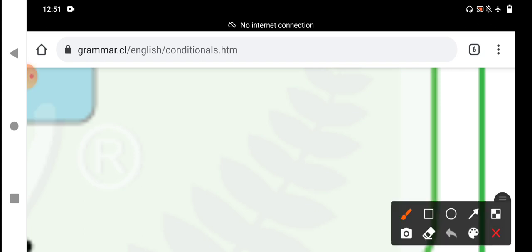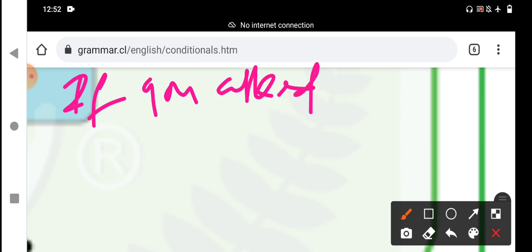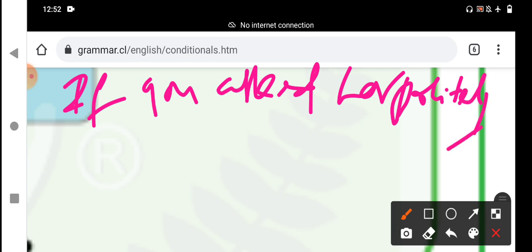Here, for example, you should understand: if you asked her politely, meaning very favorably, very decently and very obediently.